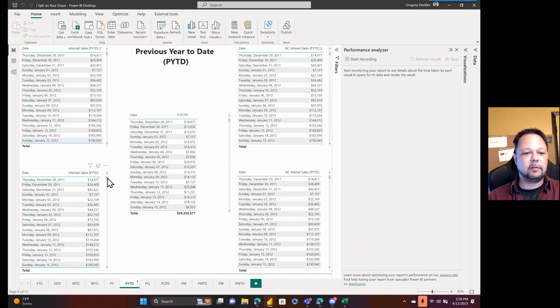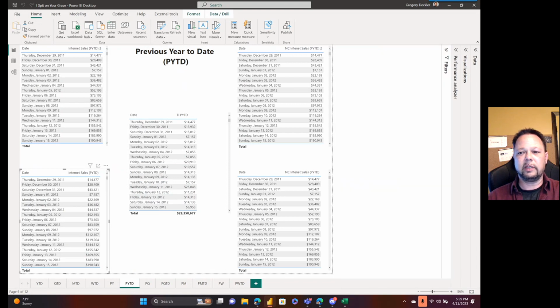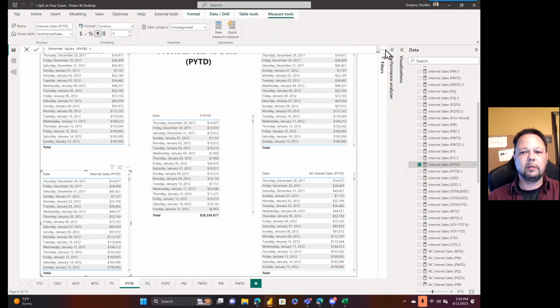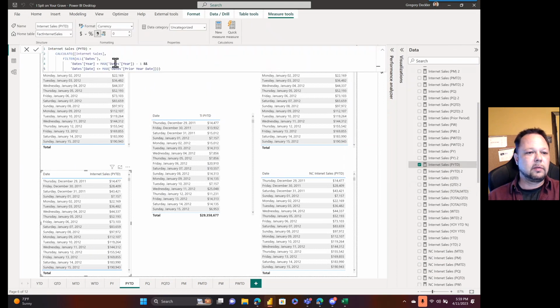So previous year to date, similar kinds of calculations. Again, this is the one that's in the book. Filter all dates, max year -1, and dates less than or equal to the prior year date.